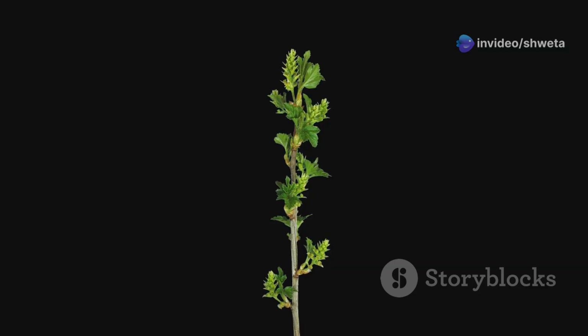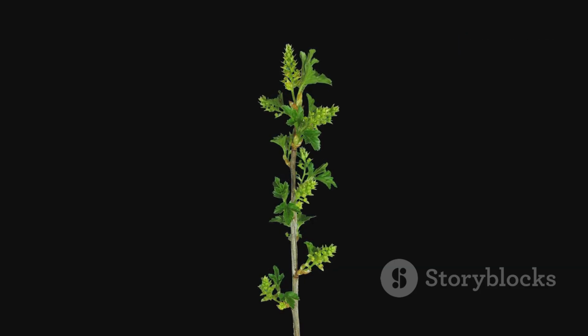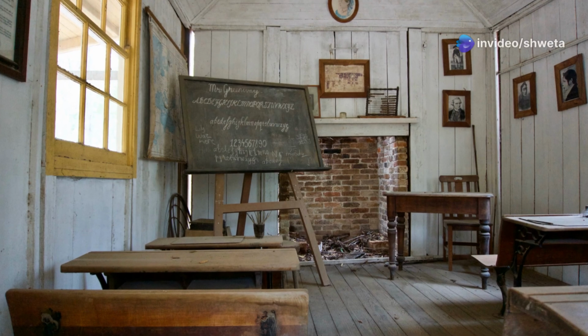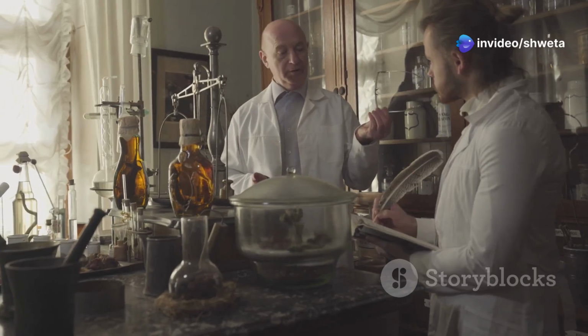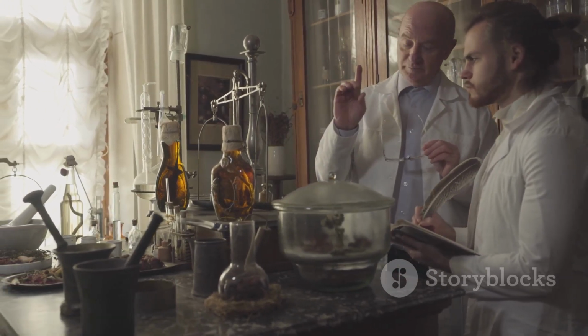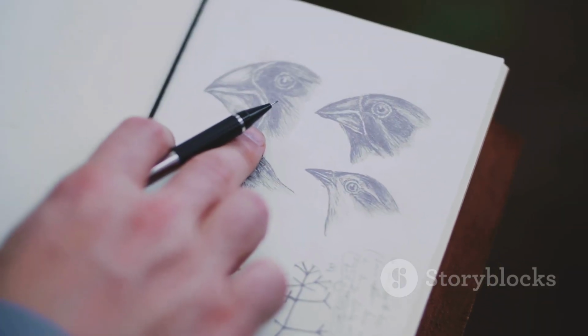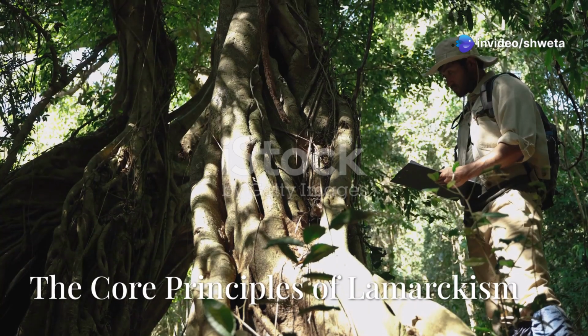Lamarck argued that life wasn't fixed. He believed that organisms could change over generations. His theory challenged the prevailing view that species were immutable, created in their present form. Lamarck's ideas, though flawed in some respects, represented a significant step forward in scientific thought. He paved the way for later evolutionary theories, including Darwin's.